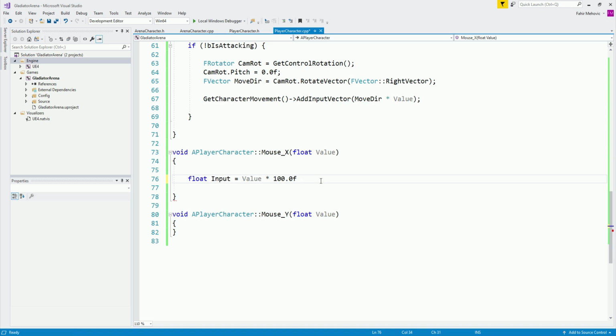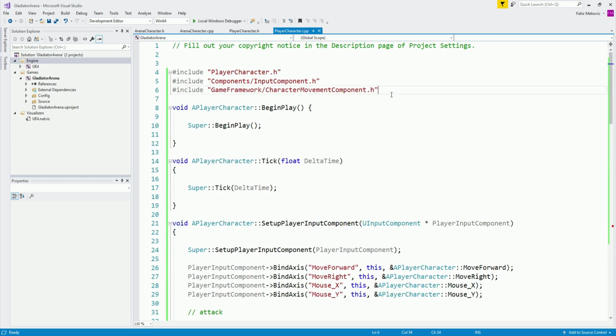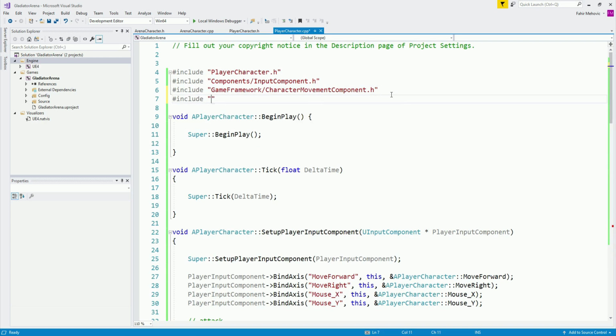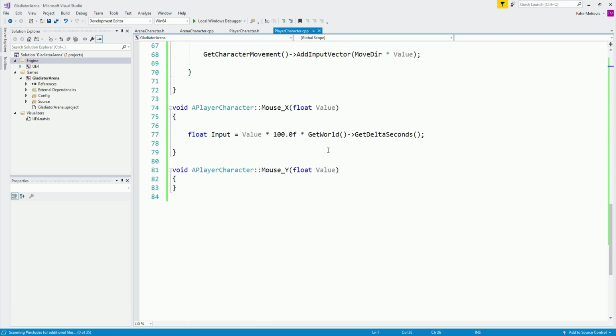And over here, I'm going to multiply that with the get world, and I'm going to get the delta seconds from the world. And the world is basically the world component. Again, you see over here it is showing an error. We need to import this if you don't want to show it. So you need to go here and include engine/world.h in order to remove that red line below it.